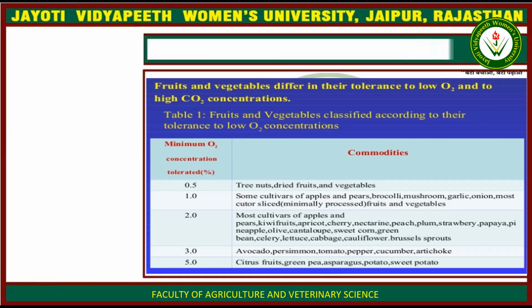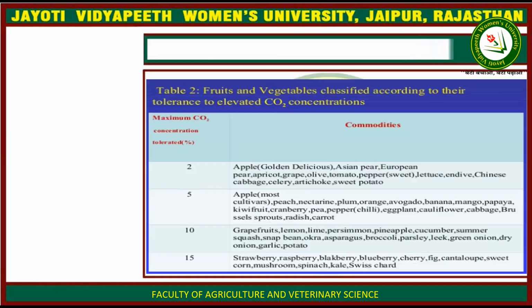Then 2% is most cultivars of apples and pears, kiwi fruits, apricots, cherry, nectarine, peach, plum, strawberry, papaya, pineapple, olive, cantaloupe, sweet corn, green bean, celery, lettuce, cabbage, cauliflower, Brussels sprouts, and 3% oxygen concentration is tolerated by avocado, persimmon, tomato, pepper, cucumber, and artichoke, and 5% oxygen is tolerated by citrus fruits, green tea, asparagus, potato, sweet potato.